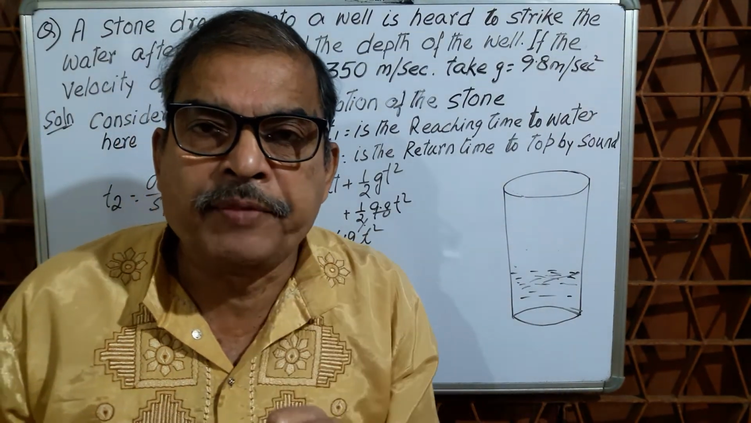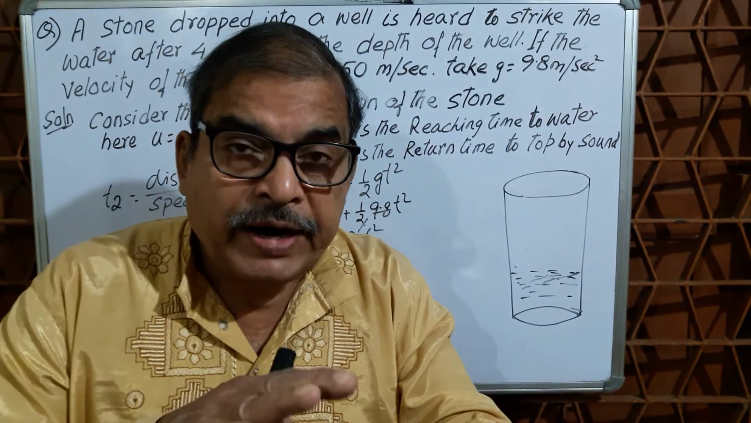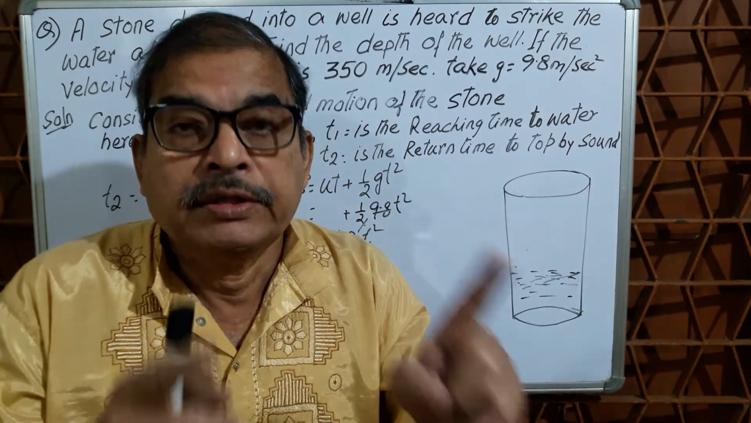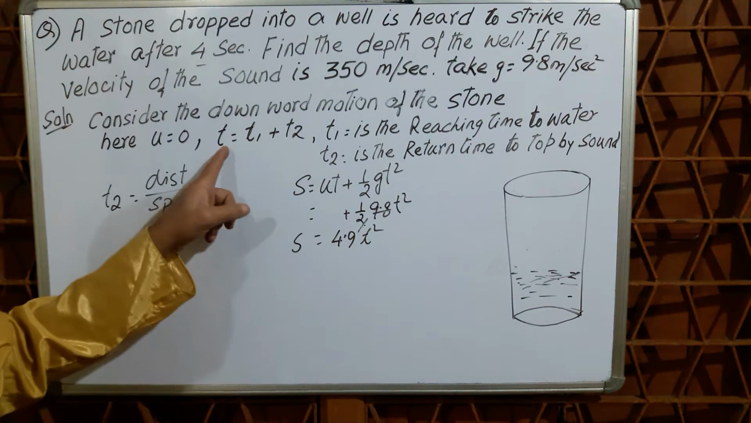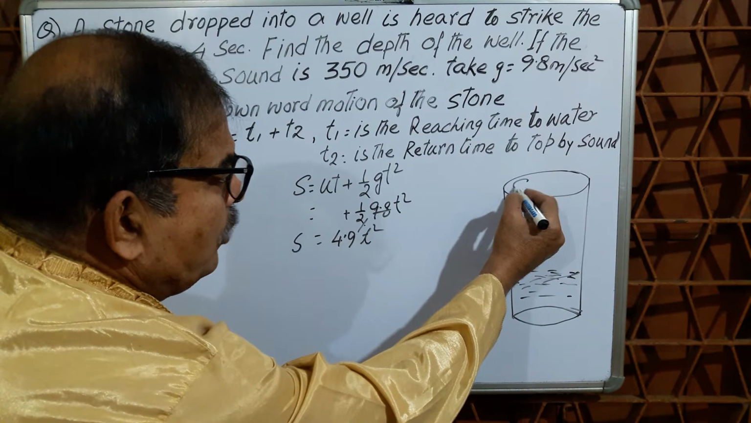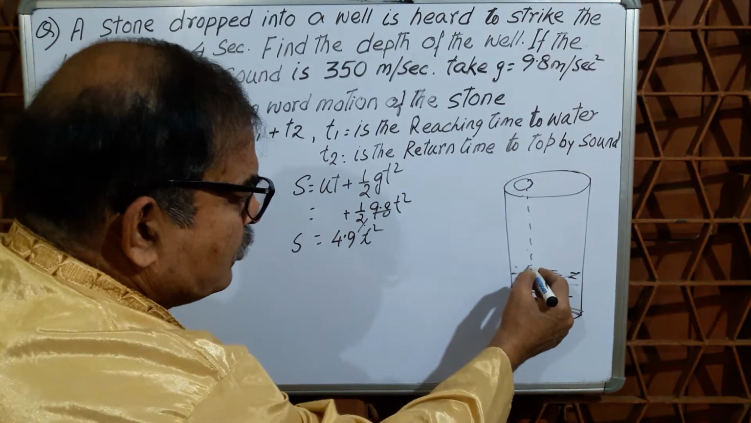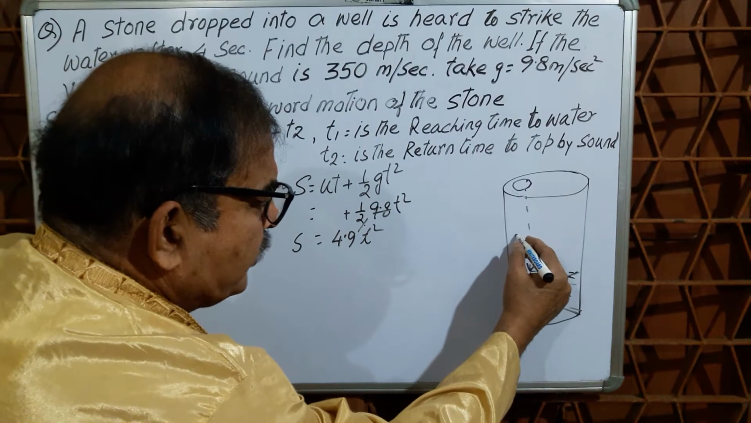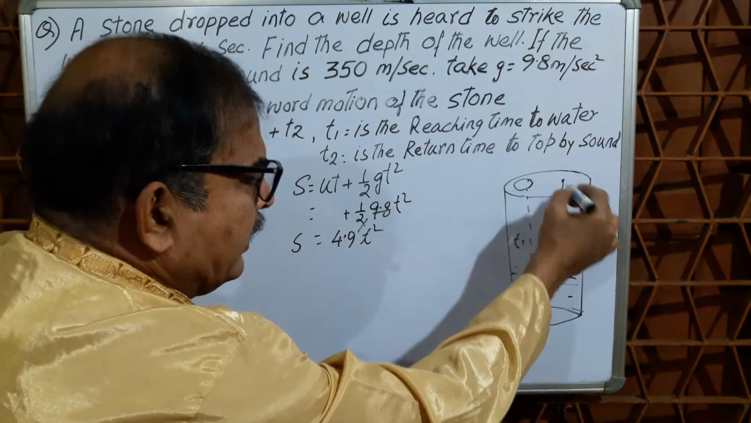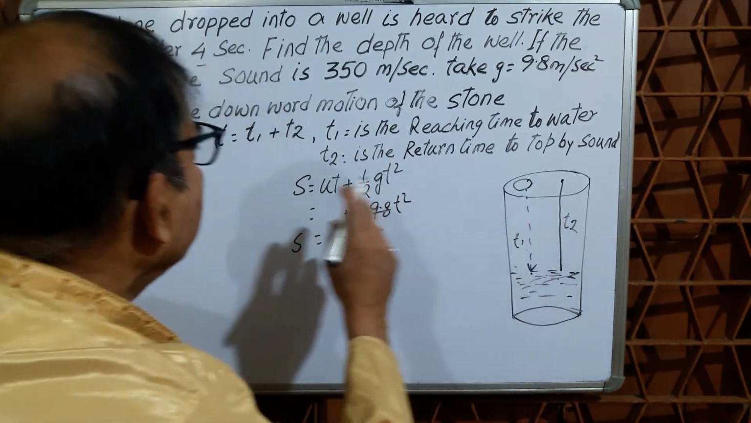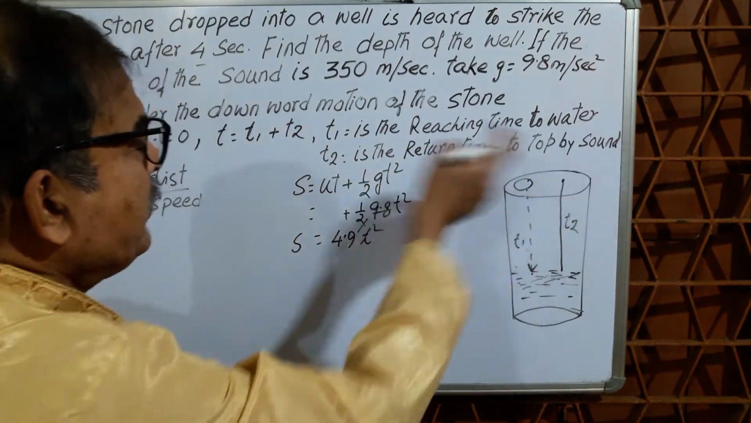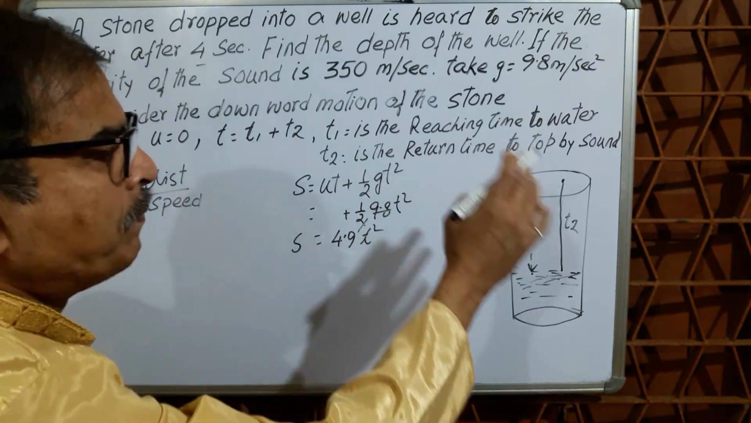There are two types of time. One is the going time. After touching the water surface, sound is generated and that much path is covered by the sound. So I have already written T equal to T1 plus T2. The stone is dropping here and touches here. This part is covered by the stone, that is T1. After the sound is generated, it goes up and that is T2. So time is T1 plus T2, where T1 is the reaching time to water and T2 is the return time to top by sound.